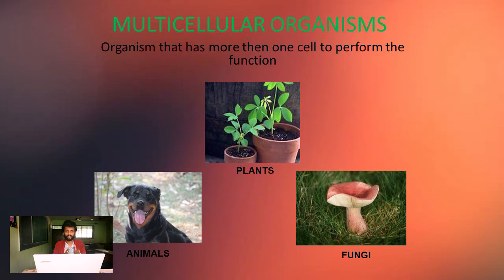Animals, fungi, plants, these are examples of multicellular organisms. Please, just because I've shown a picture of a dog, that does not mean only dogs are multicellular. Any animal that you consider will be a multicellular organism. Any plant that you consider will be a multicellular organism. So I hope this part is clear. What is the meaning of unicellular? What is the meaning of multicellular?